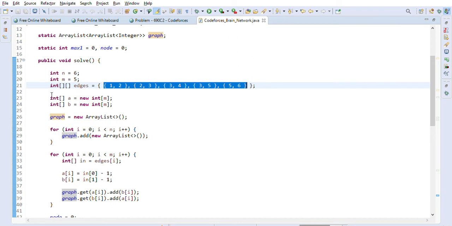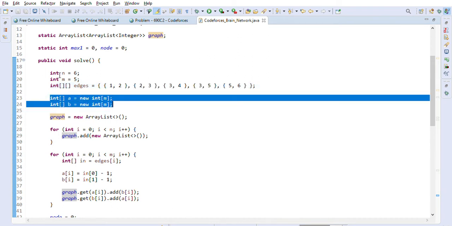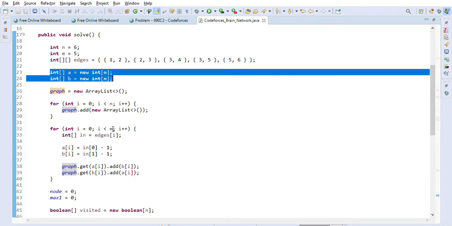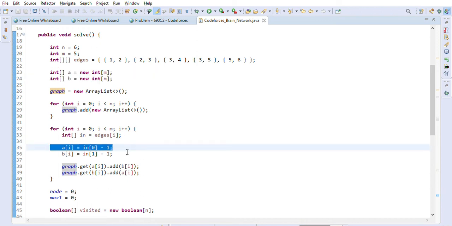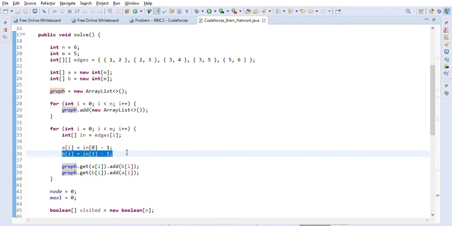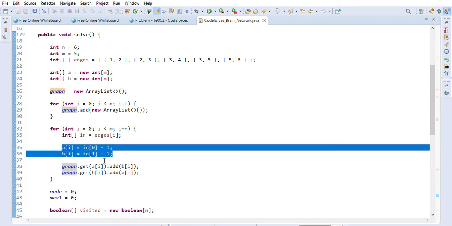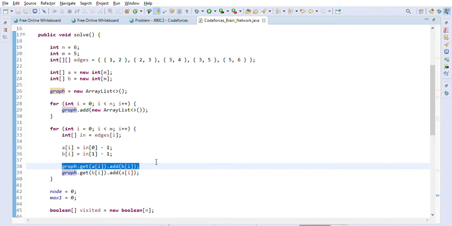will create arrays A and B of size M, right? And first we will go through all these given input edges, and A is basically the 'to' and B is the 'from', right? So each edge is from a node to a node, right? That's what we are capturing in this, and then we are preparing this graph also.